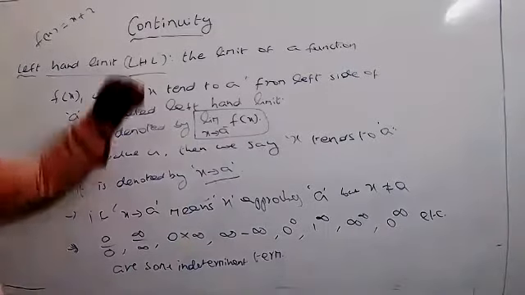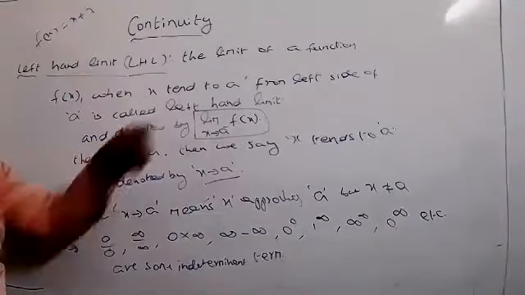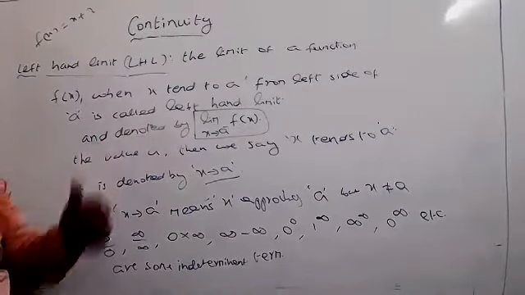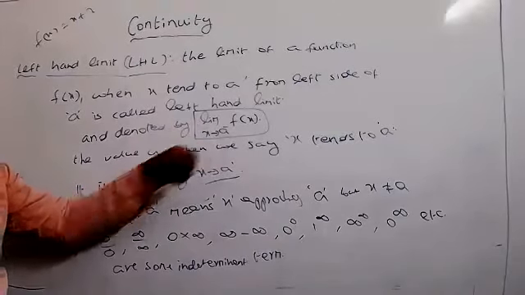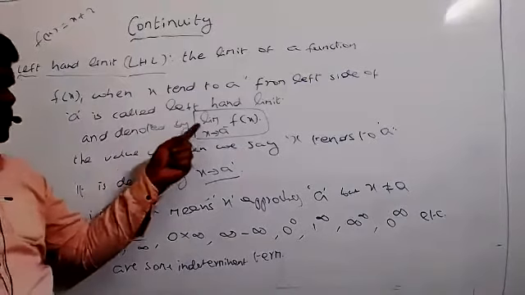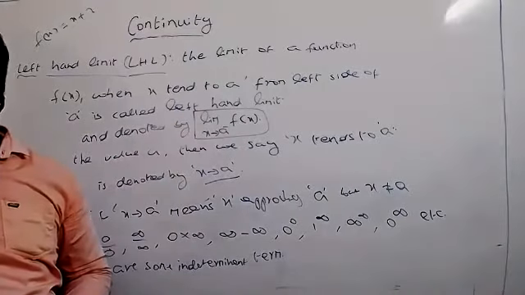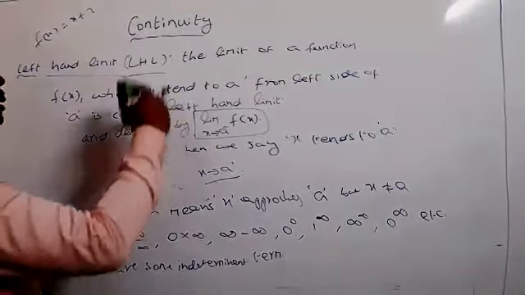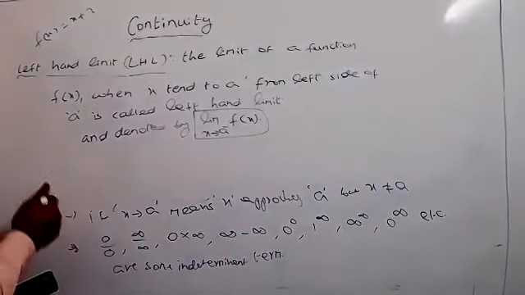Once you see it: the limit of a function f(x) when x tends to a from the left side of a is called left hand limit and denoted by limit x tends to a minus f(x). Wherever this is given, we call it a left hand limit. In the same way, the right side of a we call the right hand limit. That you can also write now.